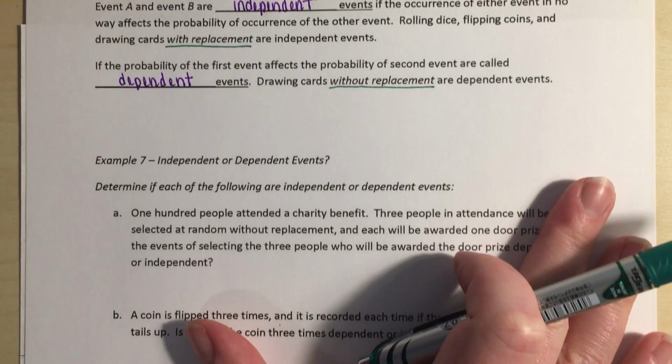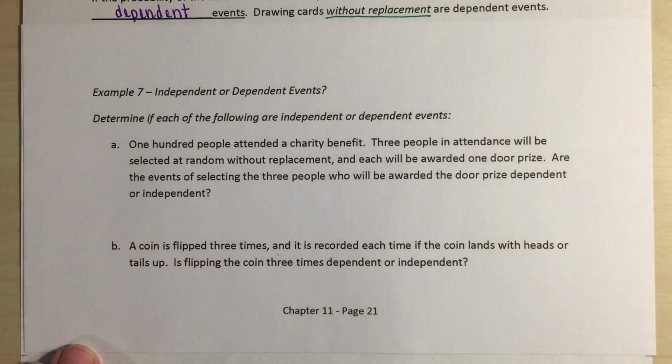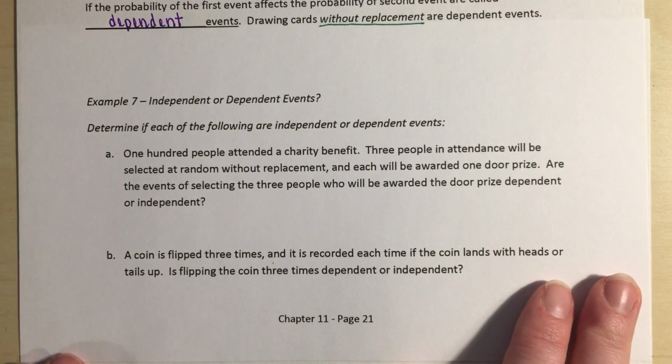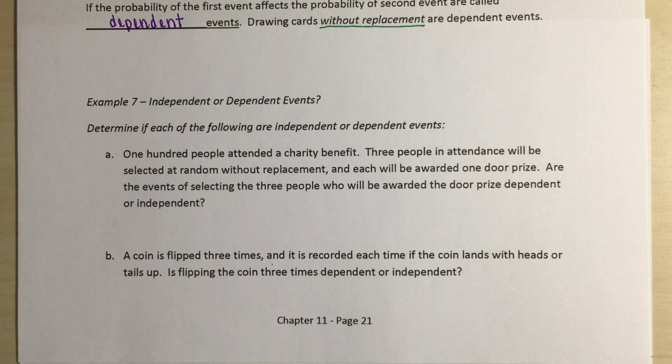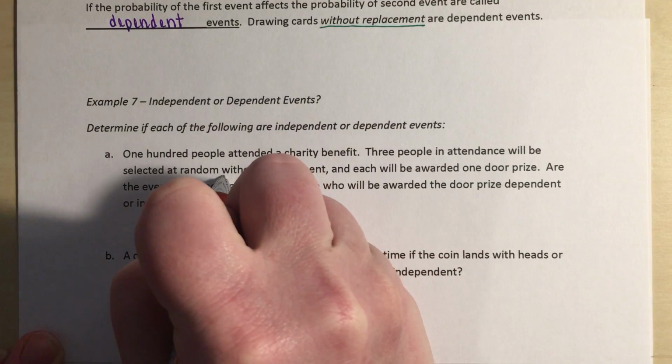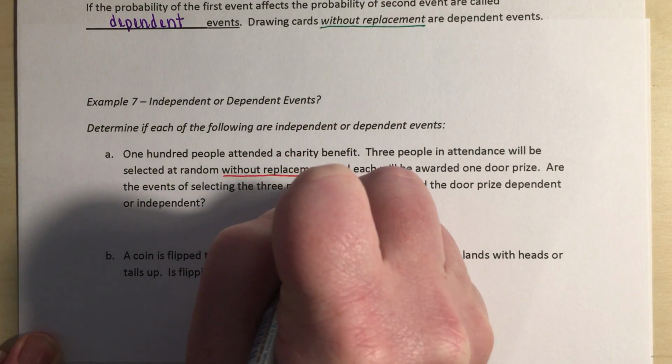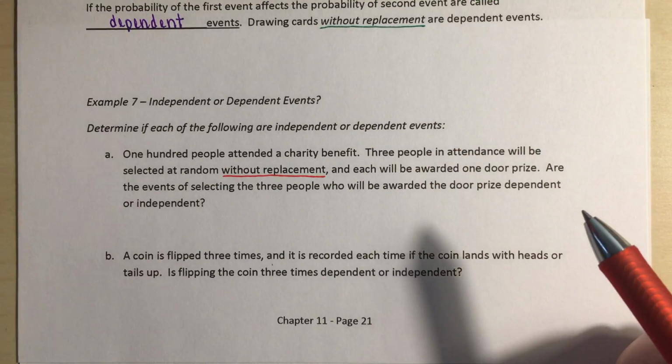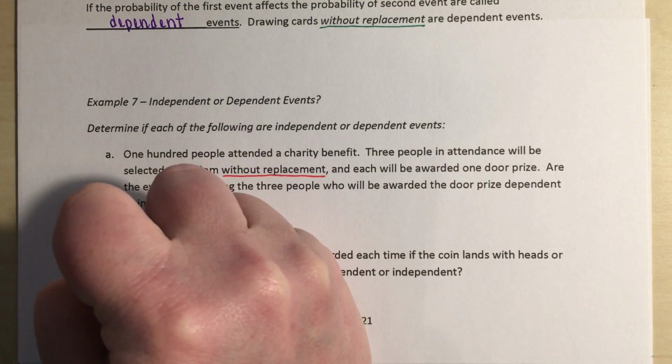Right, so in our example at the bottom, we are asked to determine if each of the following are independent or dependent events. 100 people attend a charity benefit. 3 people in attendance will be selected at random without replacement, and each will be awarded 1 door prize. Are the events of selecting the 3 people who would be awarded a door prize dependent or independent? Right? So since we see the words without replacement, we just said that without replacement meant dependent events.